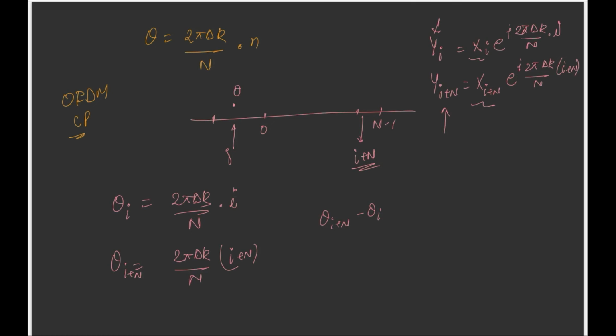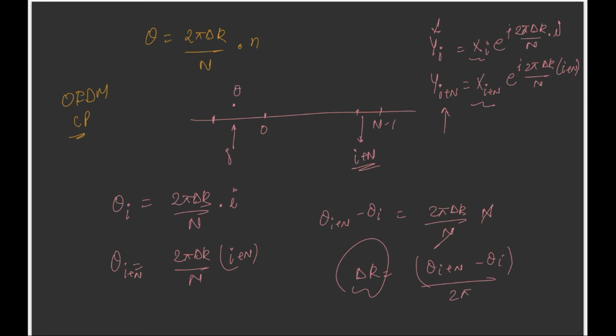Yi and yi plus N are the received signals.